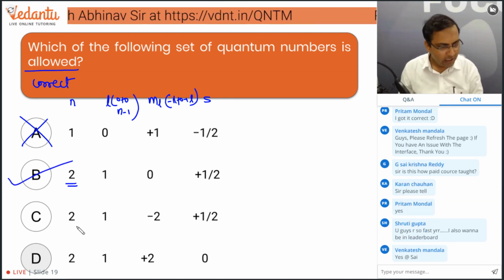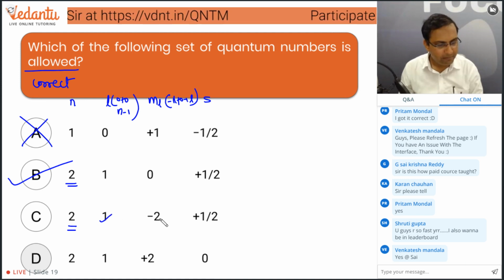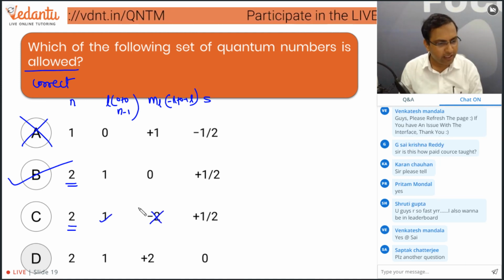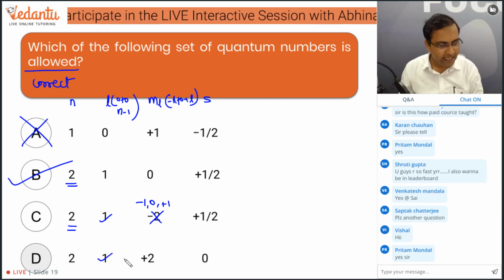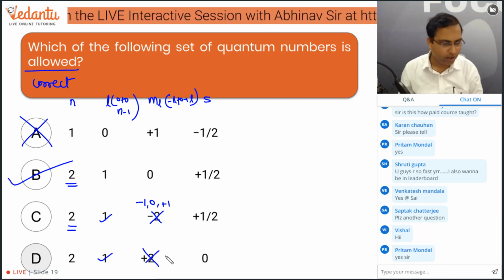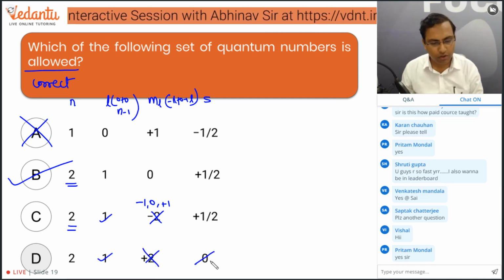इसको भी देख लेते हैं. 2 के लिए 1 सही है. But minus 2 is incorrect. Because if it is 1, there should be minus 1, 0 and plus 1. So this is wrong. Similarly, 2 के लिए 1 सही है. But plus 2 is wrong. 0 is also wrong.